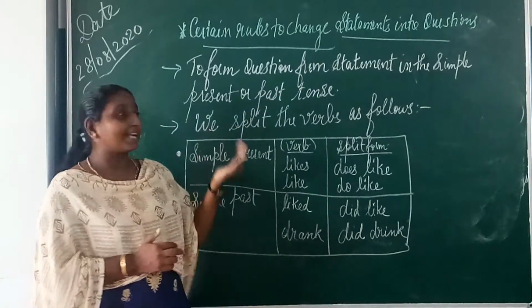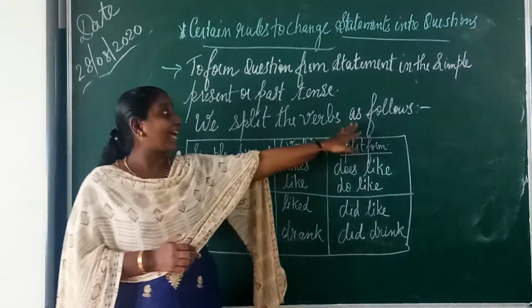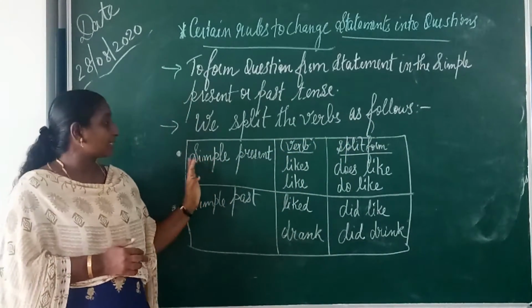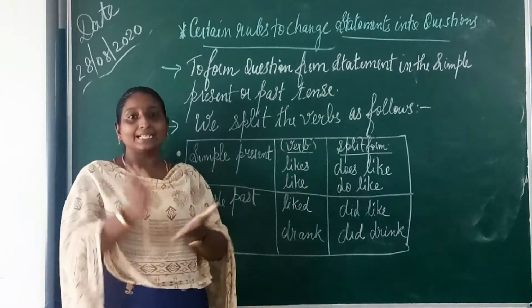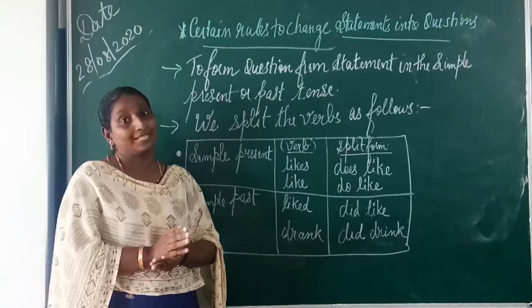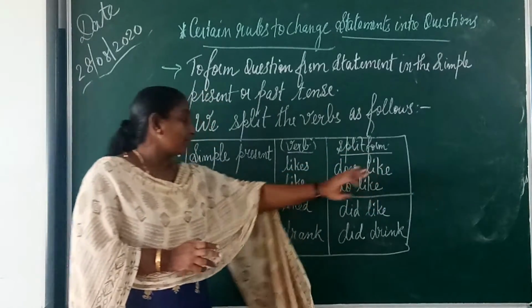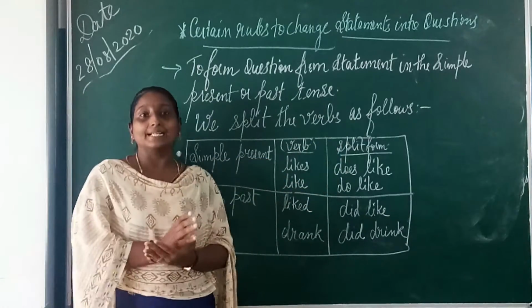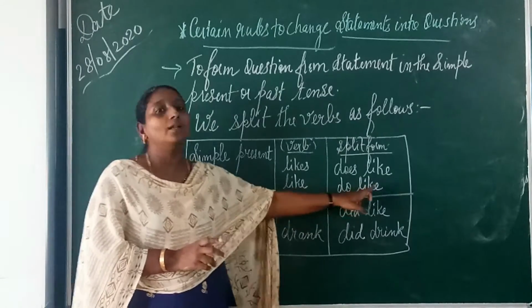So what is the rule that we have to use? We split the verbs as follows. See here, suppose this sentence is simple present and the verb is "likes." When you split it to make a question, it becomes "does like." The second one: suppose the verb is "like." When you split it to make a question, it will be "do like."